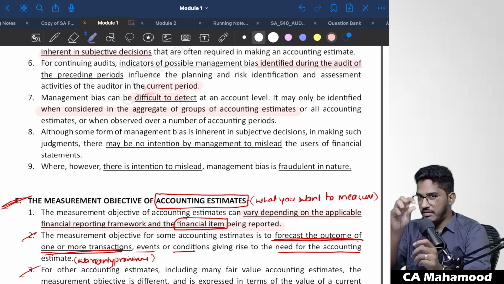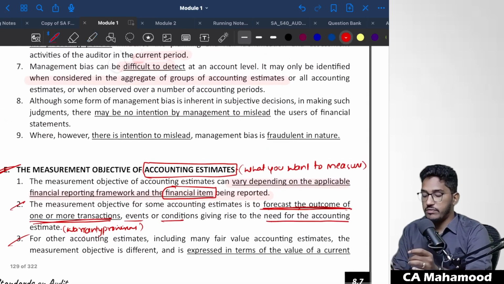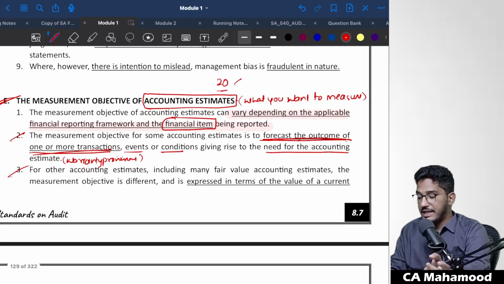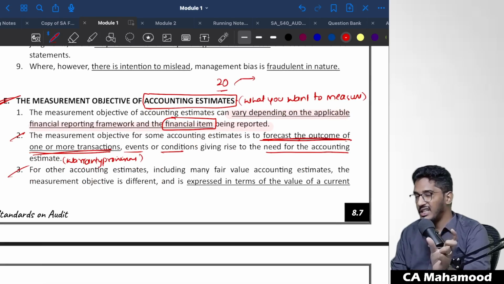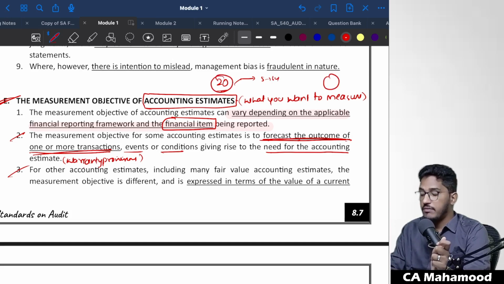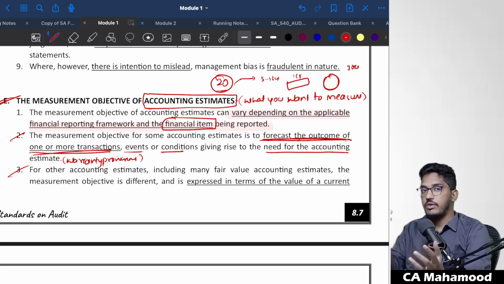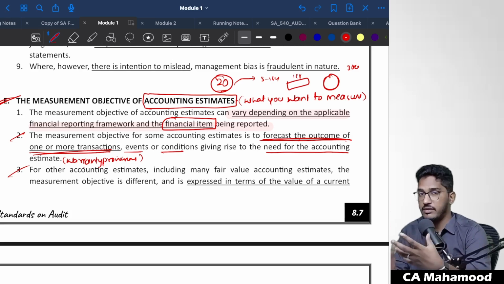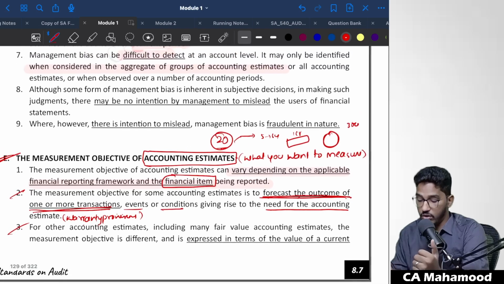At a very individual level, for example, management is required to create a total of 20 provisions. At each individual provision level, they will make a small amount of bias. For example, if the useful life is 5 years, they will change it to 6 years. Very little bias, which is very difficult to find. But when you take the collective effect of all the provisions, for example, last year the total provisions put together were 1 crore, and in the current year the total provisions put together come to 30 crore rupees, now you can find the bias. At the individual item level it is very difficult to find out the bias, but at a group, collective level, we can easily determine whether there is a bias or not.